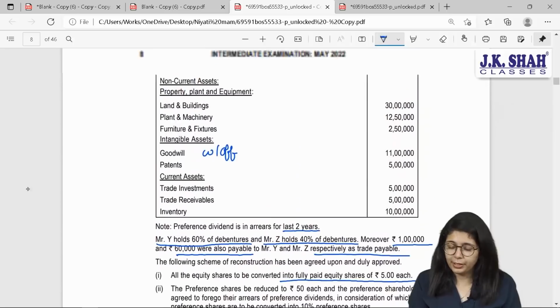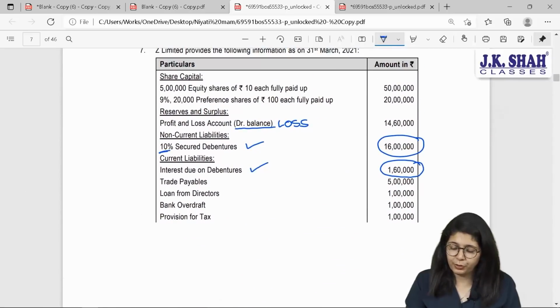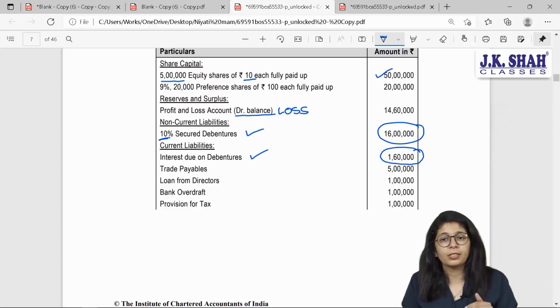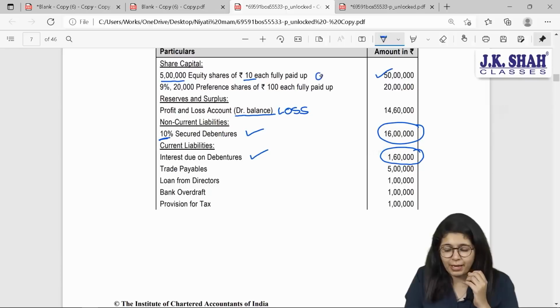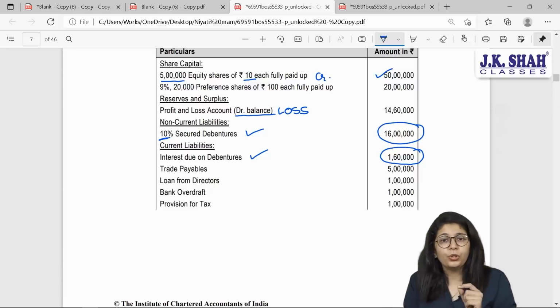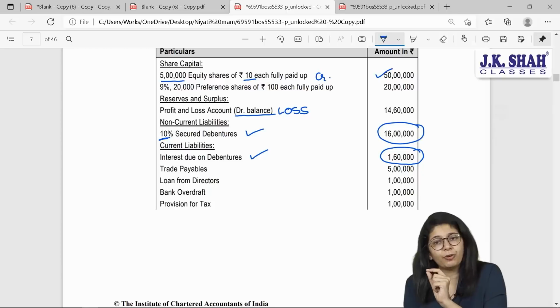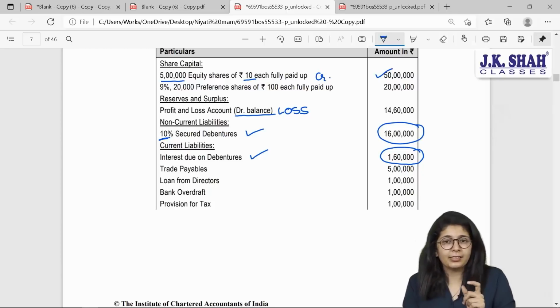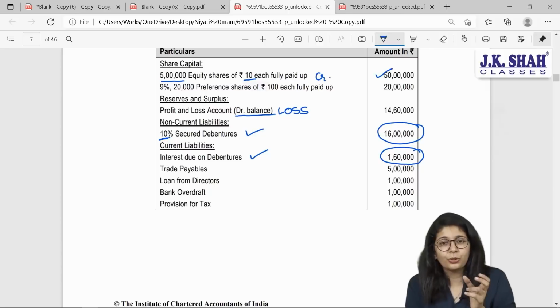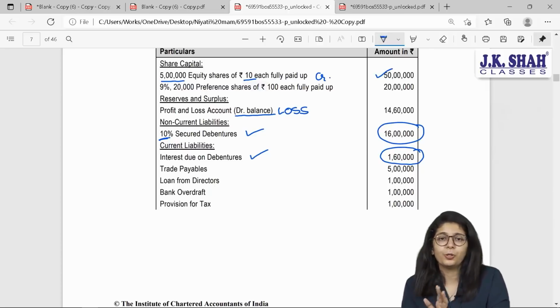Now, beta, what is the journal entry to be passed? Check your original value of equity share, 50 lakh rupees. How many shares? 5 lakh shares of 10 each. Now, it will be 5 lakh shares of 5 each. Journal entry will be, this as credit balance, I will debit it. Equity shares of rupees 10 each, 50 lakh debit. To equity share capital, face value 5, 25 lakhs. And the balance is your benefit, your profit. So, profits should be credited. Credit all incomes and gains. So, to reconstruction account, 25 lakhs.